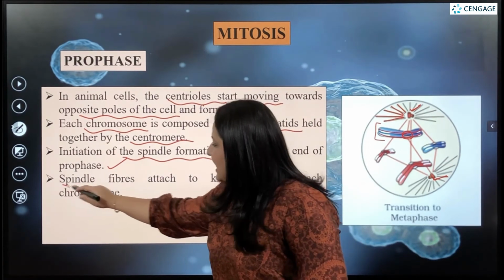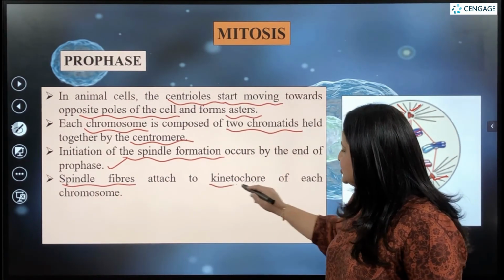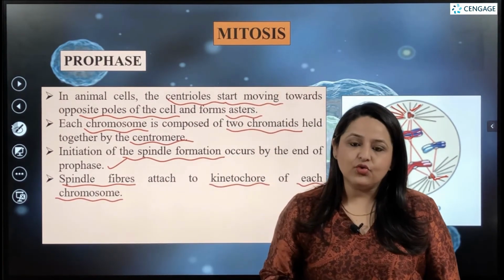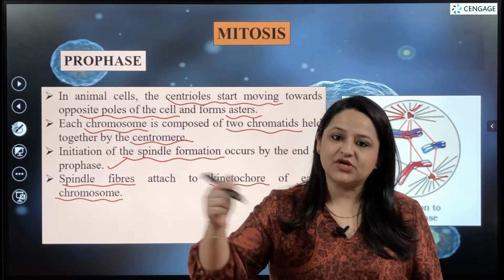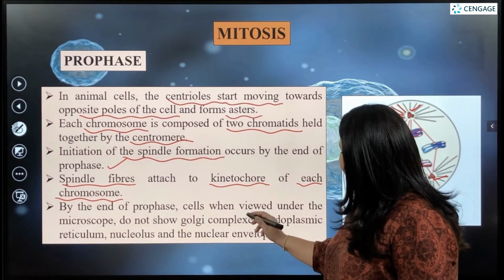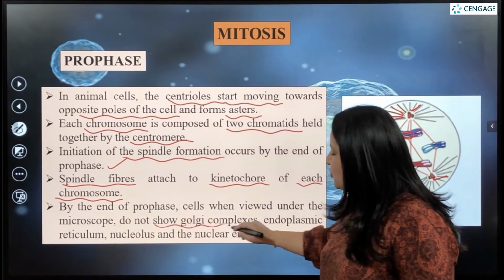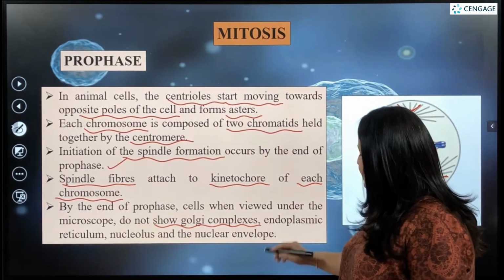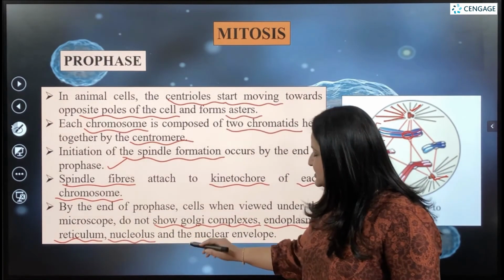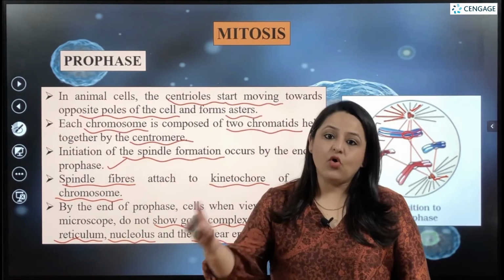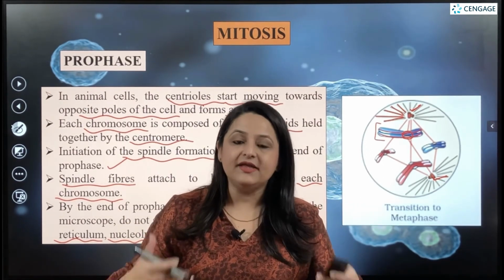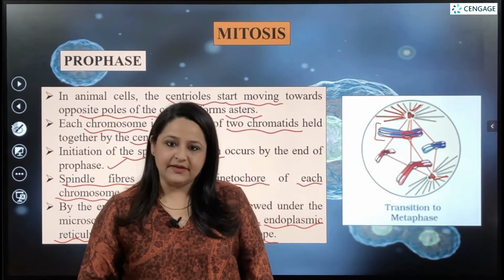Spindle fibers are the ones which are going to attach to the kinetochores of each chromosome. So what exactly is a kinetochore? We will talk about that in detail in our subsequent slides. By the end of the prophase, the cell will not show Golgi complexes, endoplasmic reticulum, nucleolus as well as the nuclear envelope, as all of these organelles disintegrate and disappear so that the process of cell division can actually take place.